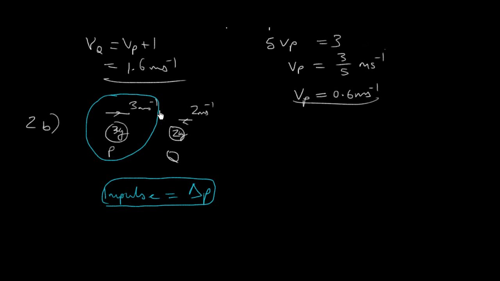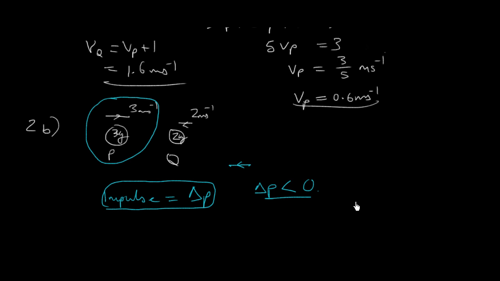So what's happening to P by Q here? It's going that way, and it's going at 3 meters per second, and later it goes at 0.6, so it's actually slowed down. So what direction was the change in momentum? Towards the left. So therefore the change in momentum that I need to calculate needs to be, if I do things correctly, negative. Okay, it's really useful to be able to tell all of that before you start the question. So if we started now straight away, we just want to know the change in momentum of P would have to be the momentum of P after minus the momentum of P before,